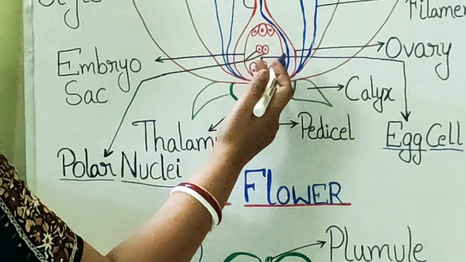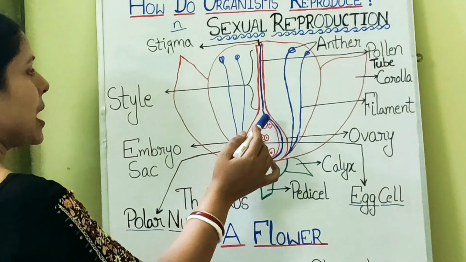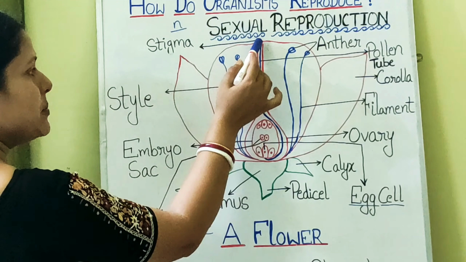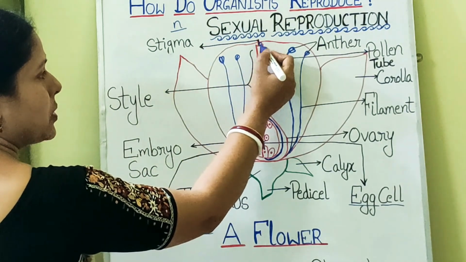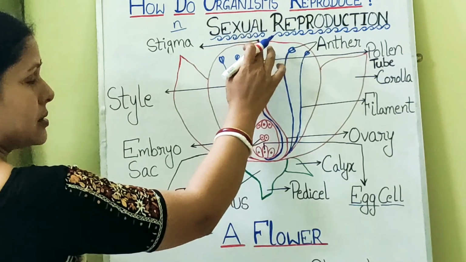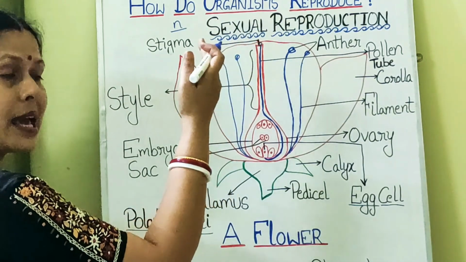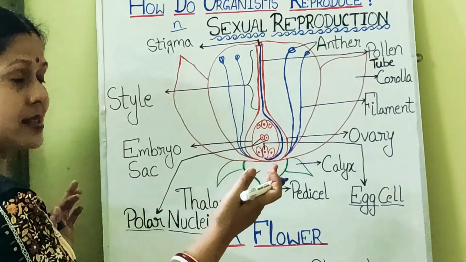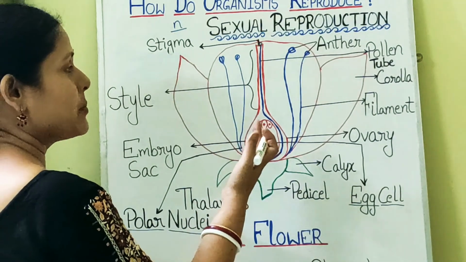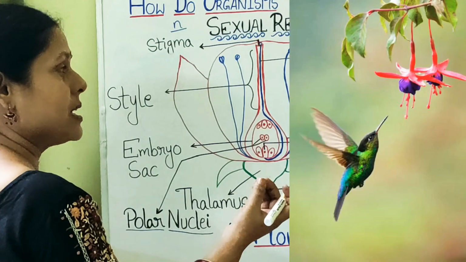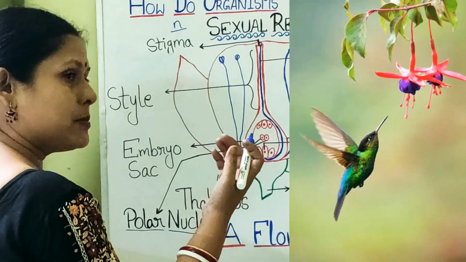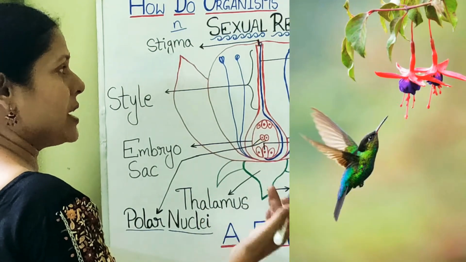Now next, what will happen? In the next phase, the pollen grain will fall on the stigma of this female flower. How will it fall? It will be helped by some agents. What are the agents? Agents can be wind, insects, small animals like birds. It can be wind, it can be water, anything.